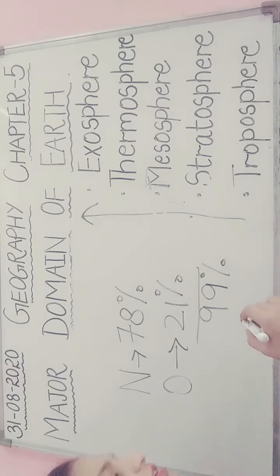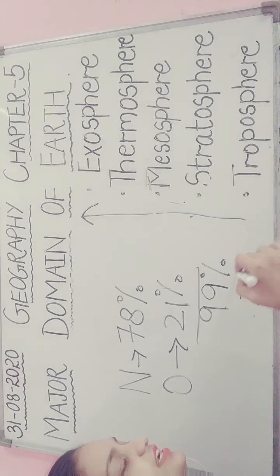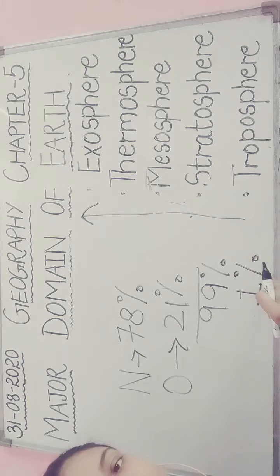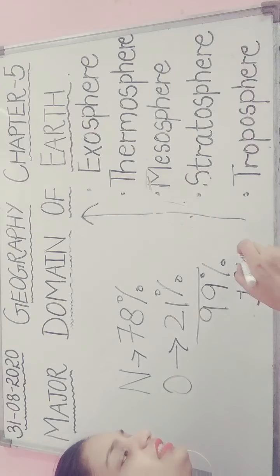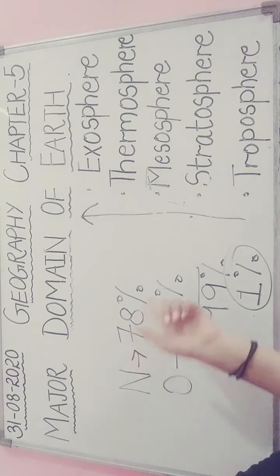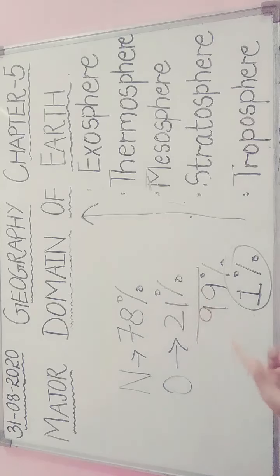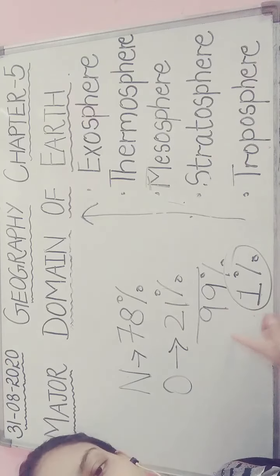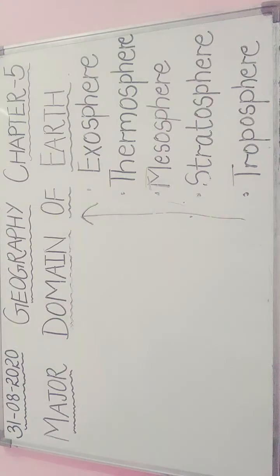The remaining 1% is carbon dioxide, helium, argon, ozone, hydrogen and neon. So the gas in the most quantity is nitrogen, then oxygen 21%, and the remaining 1% is all the other gases like carbon dioxide, helium, argon, neon, ozone and hydrogen.